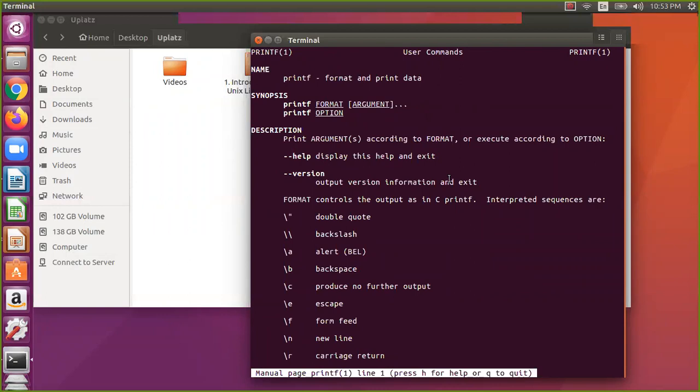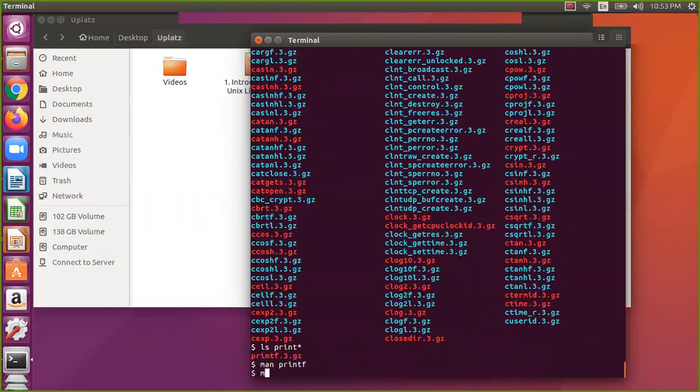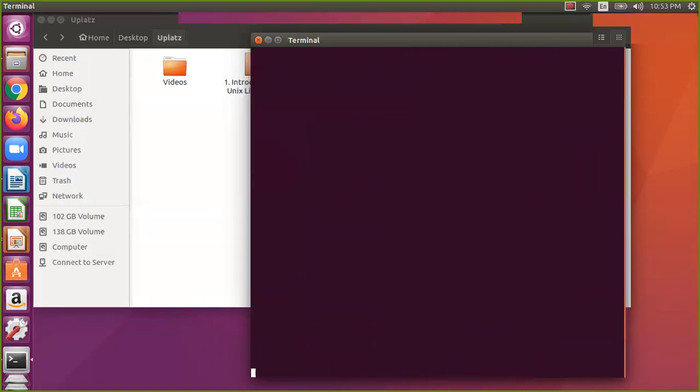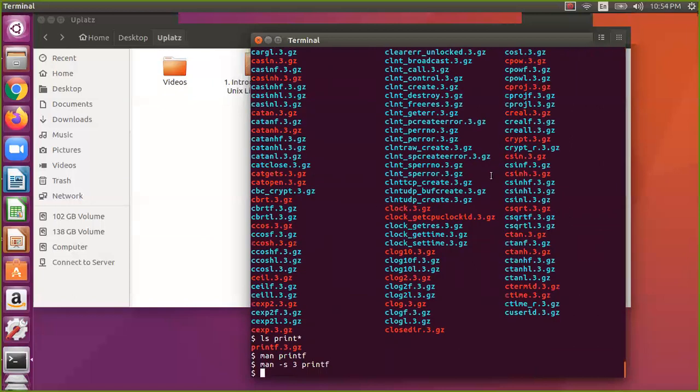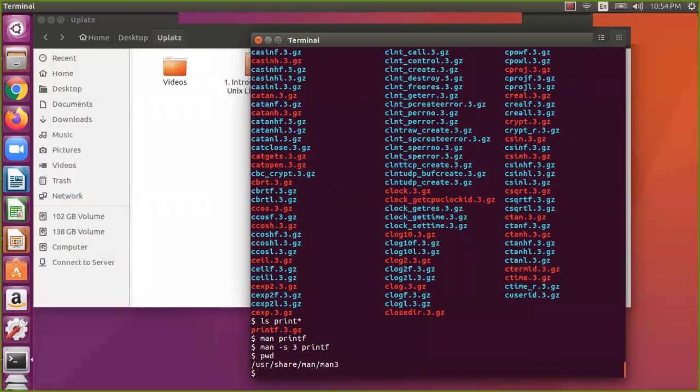If it is available in section 1 and 3, it will give only 1. But you want 3, so you know how to check on that: -s 3 then printf. Then you can see the printf function, which as a C programmer you will basically be knowing. So this is a brief on the manual sections.